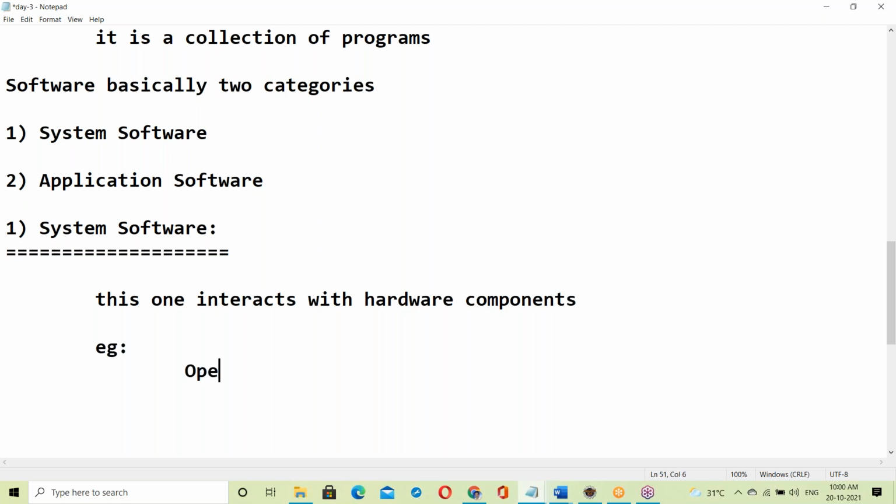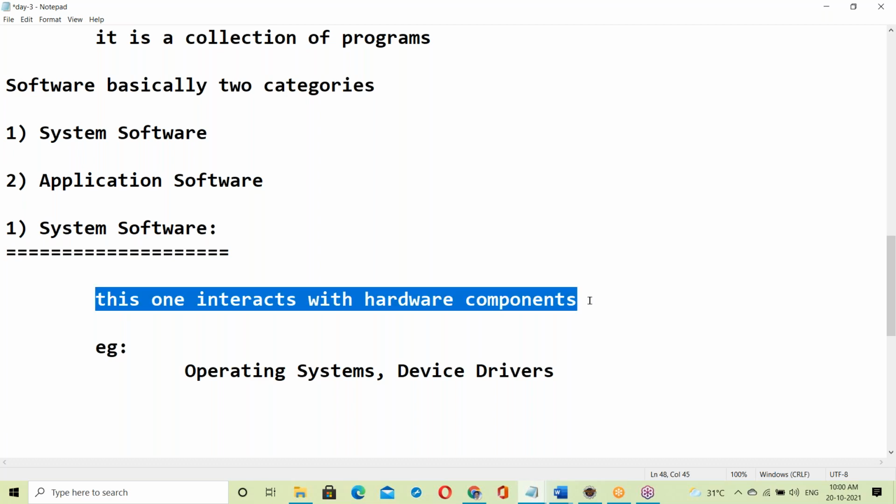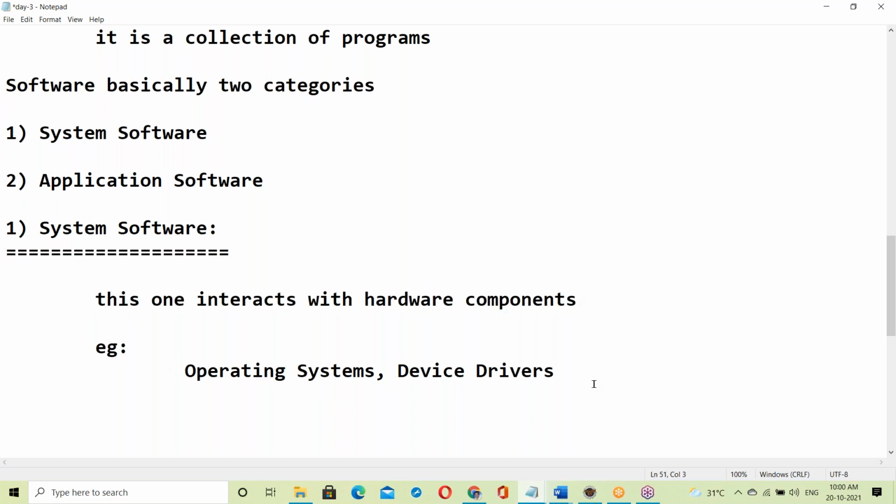Operating systems come under this category. Operating systems and device drivers. These are system software. System software interacts with hardware components. As an example, operating systems and device drivers. Next, application software.